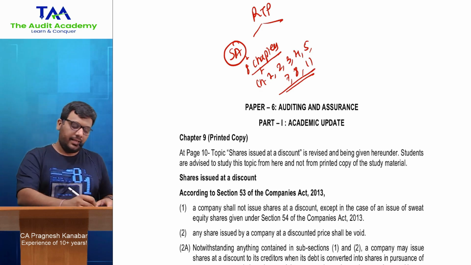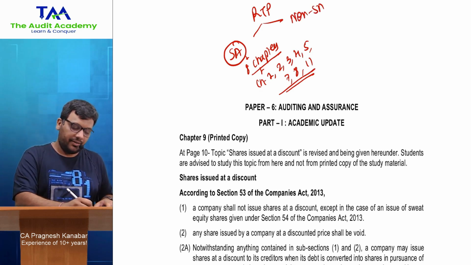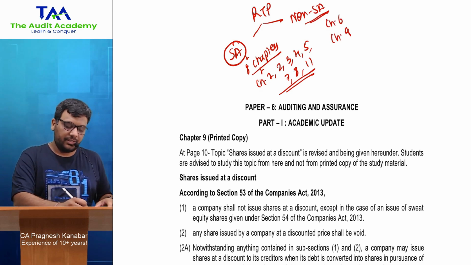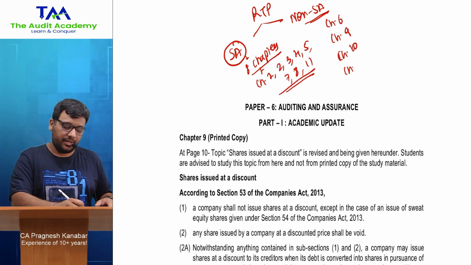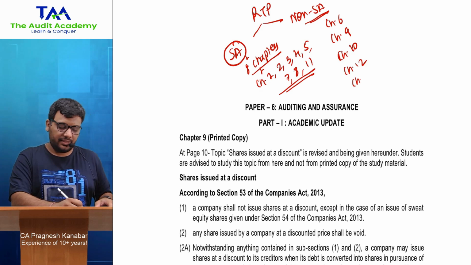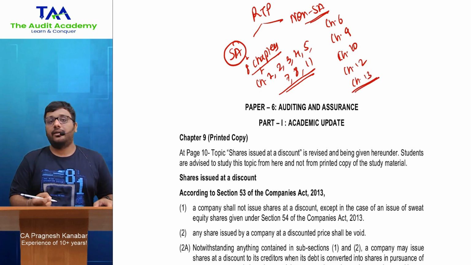All right. And then you have non-essay 5 chapters. All right, which is chapter 6 automated environment, chapter 9 audit of items of financial statements, chapter 10 company audit, chapter 12 audit of banks, and chapter 13 audit of different types of entities.